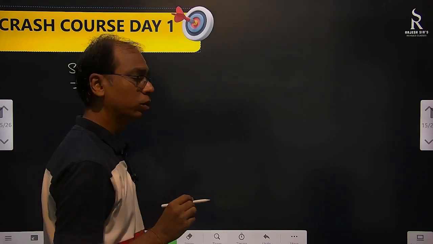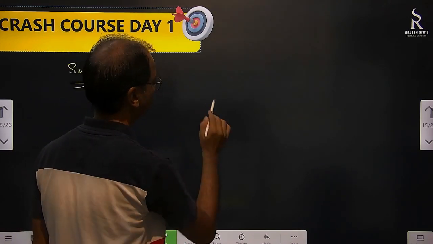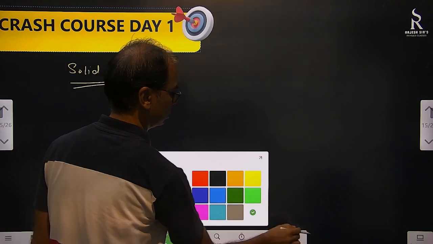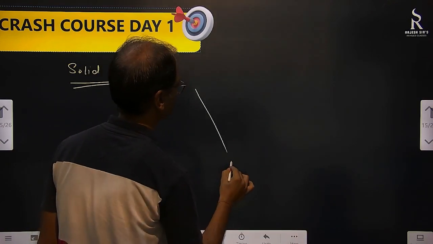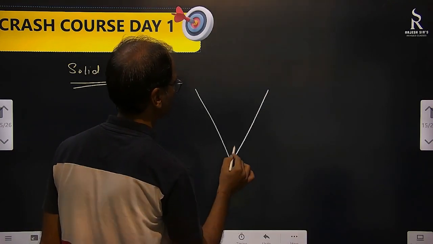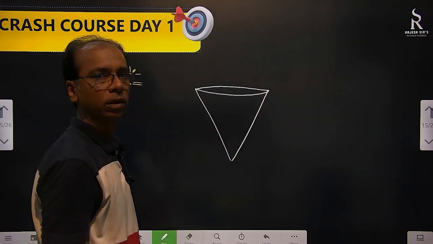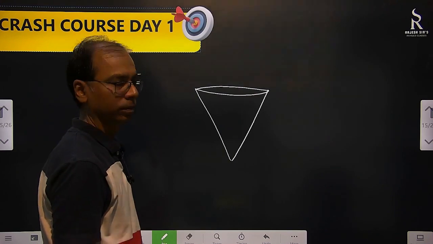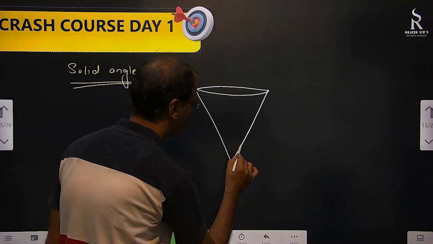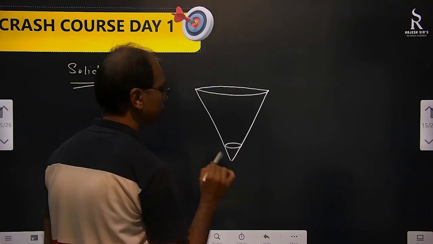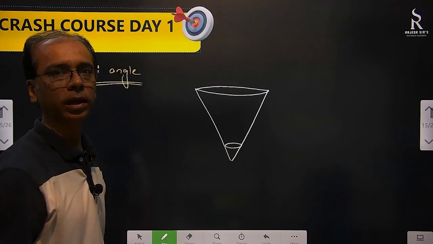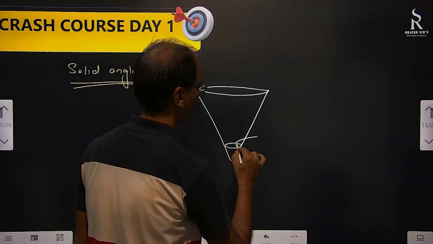I am going to get one cone. So this angle here is called solid angle.